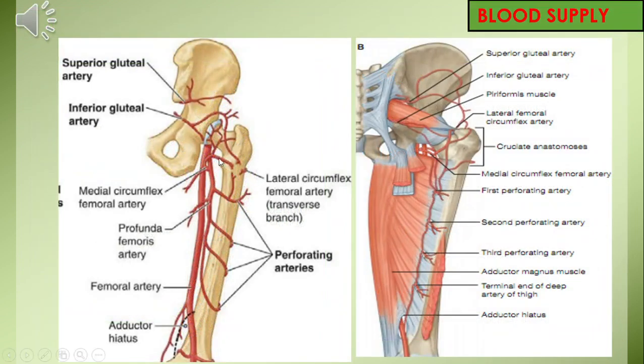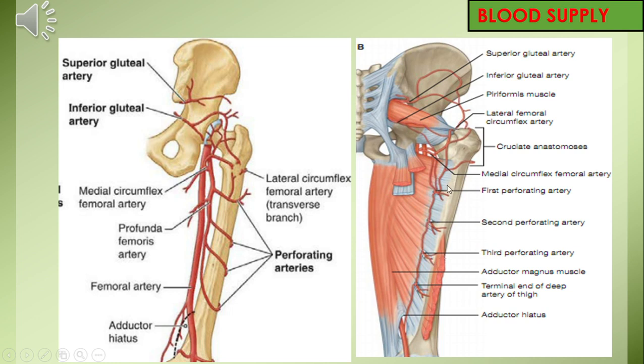Here we can see that from the femoral artery there is a large branch arising called the profunda femoris artery, or the deep femoral artery. This artery gives rise to 3 perforating branches, and then is continued as the 4th perforating artery itself. The 4 perforating arteries are going to perforate the aponeurotic insertion of adductor magnus, as seen in this diagram, and then supply the hamstrings.